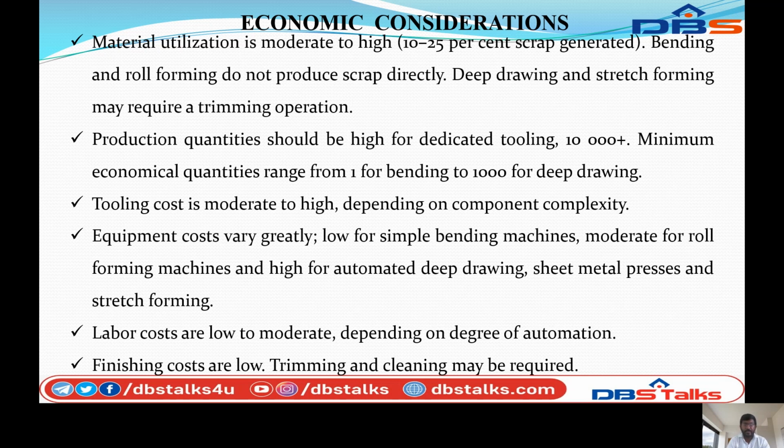Low for simple bending machines, moderate for roll forming machinery, and high for automated deep drawing, sheet metal process, and sheet forming. Labor costs are low to moderate depending on the degree of automation. Finishing costs are low. Trimming and cleaning may be required.